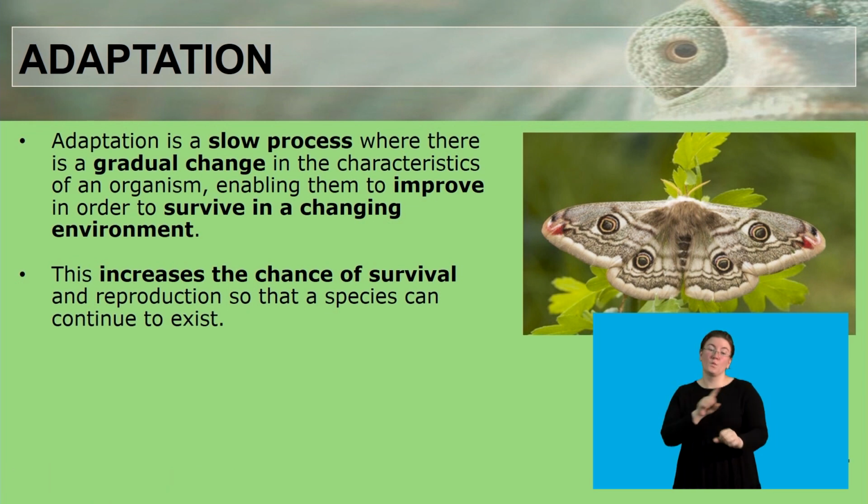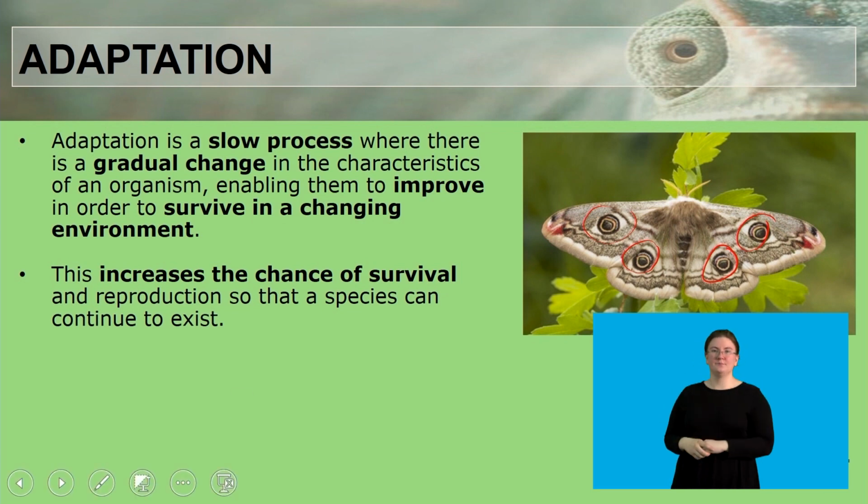This increases the chance of survival and reproduction so that species continue to exist. And here we have an example of a butterfly. So if you look at this butterfly, you will see this butterfly has features that look like little eyes, and these are usually to scare off predators. And basically this allows this butterfly to live a little longer.